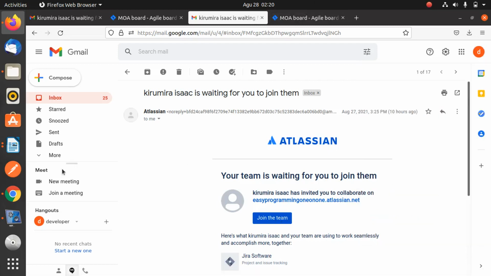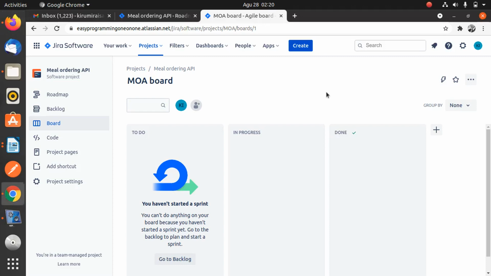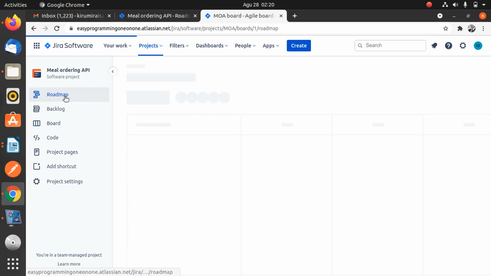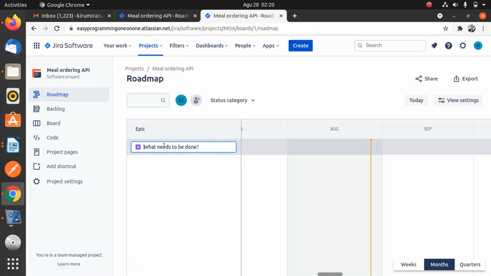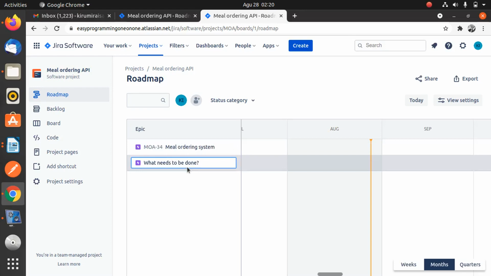So now that we have our team ready, the Scrum Master must go ahead and define stories and add tasks to the stories. But before we create a story, we must create what we call an epic. To create an epic, you must go to the roadmap, and in the roadmap, just type the name of your epic. So our epic is going to be a meal ordering system. Hit enter, and our epic will be created.